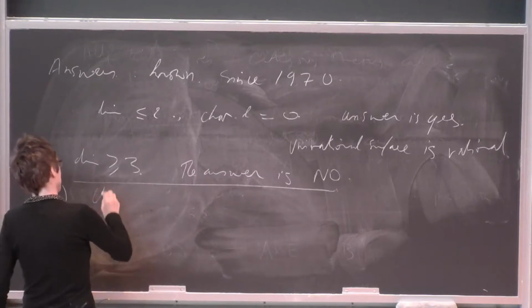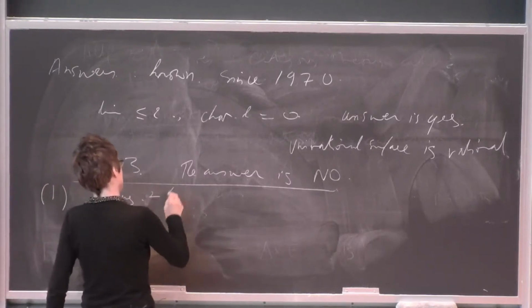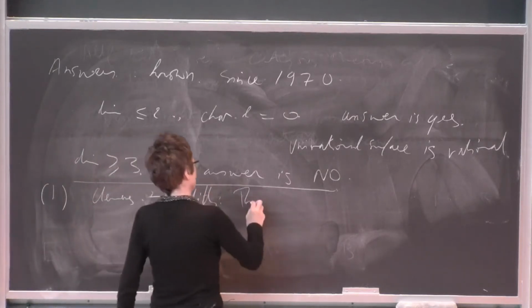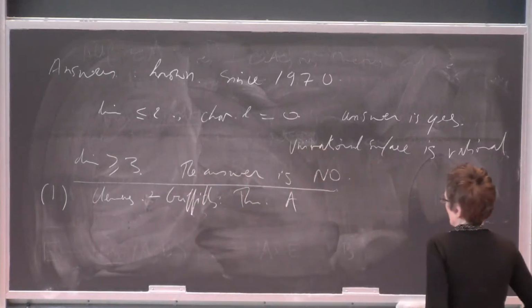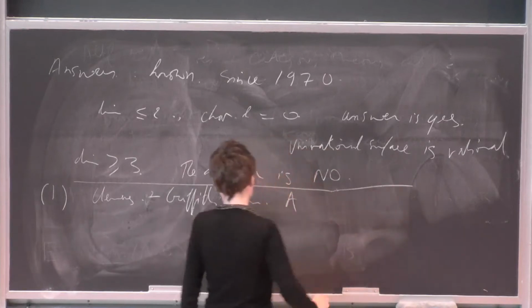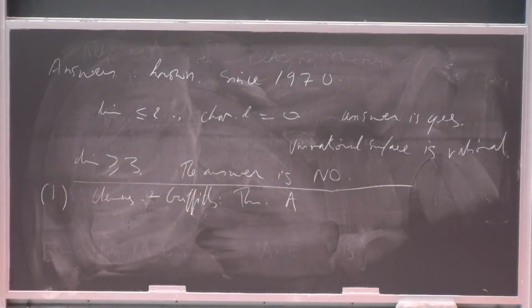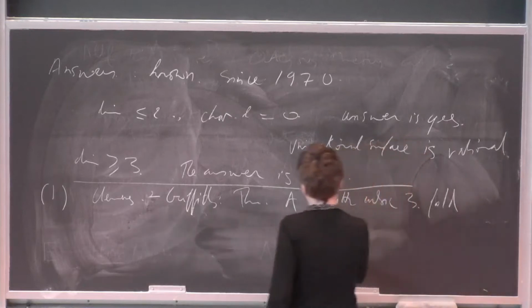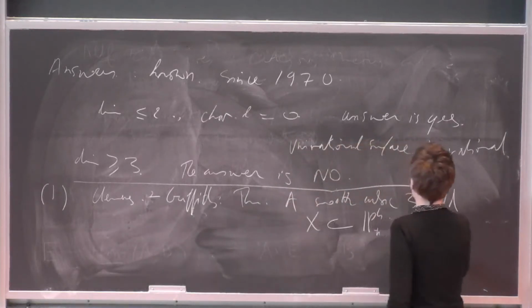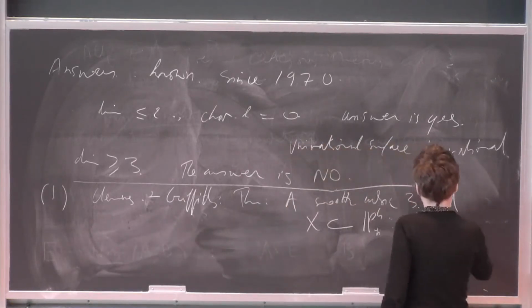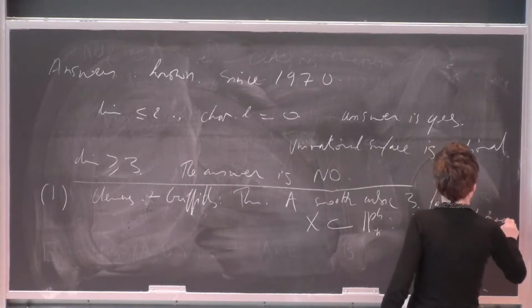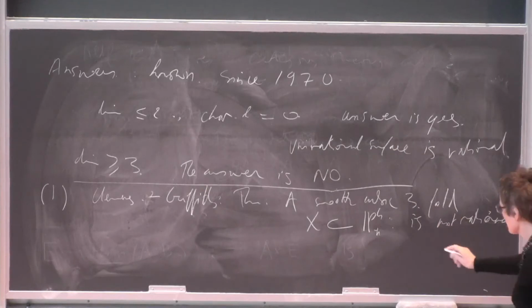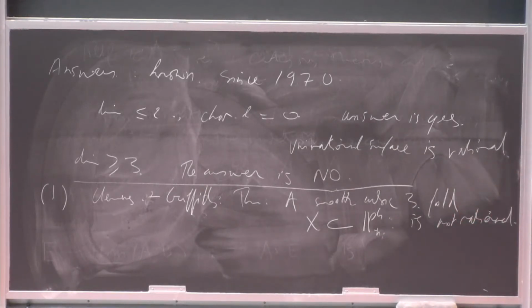So the first result was due to Clemens and Griffiths. They proved, in characteristic 0, that a smooth cubic threefold in P^4 is not rational. But this has also been done later on in non-zero characteristic by Murre. Maybe the characteristic should be not 2, or maybe okay.